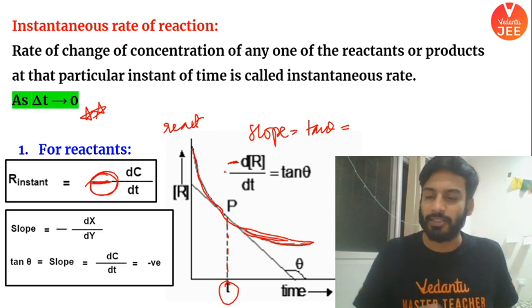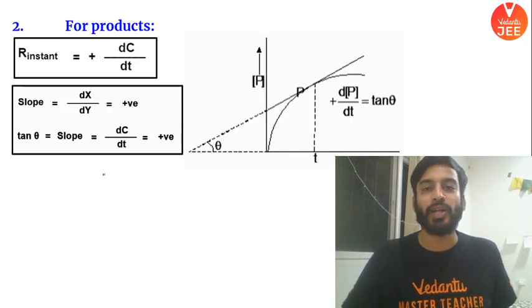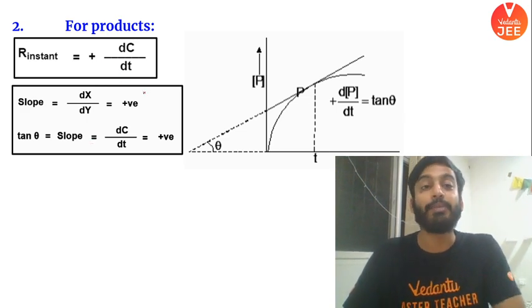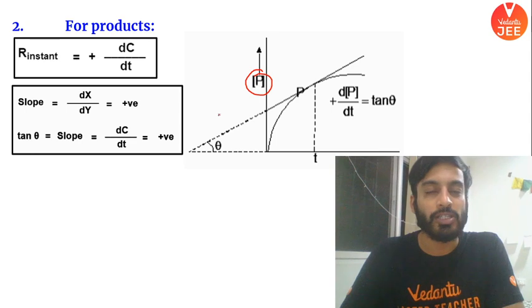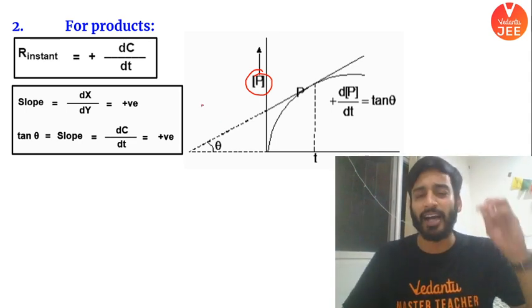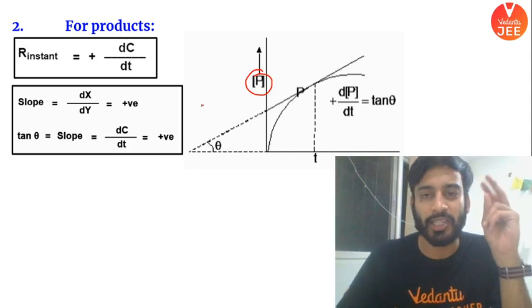It is very straightforward and simple. Similarly for product, everything is same. It will be plus dC by dt, and again dP by dt. What is dP? Concentration of product with respect to time. Up to here the class is very easy. I hope everyone understood, both methods are clear.